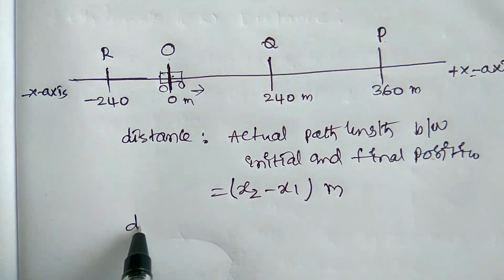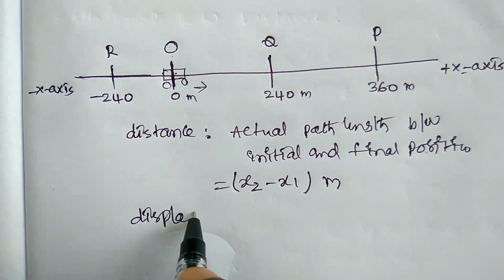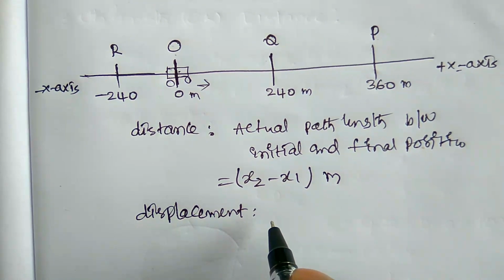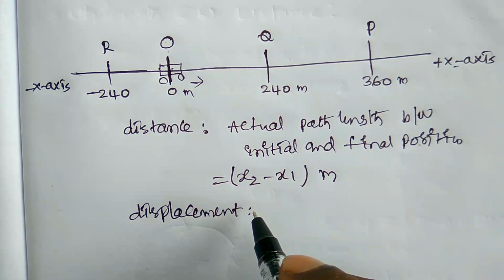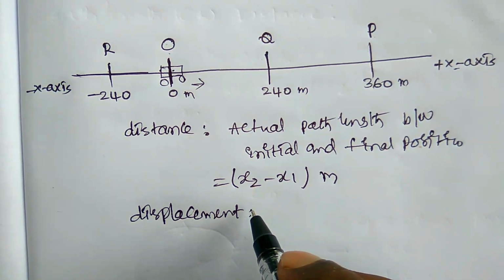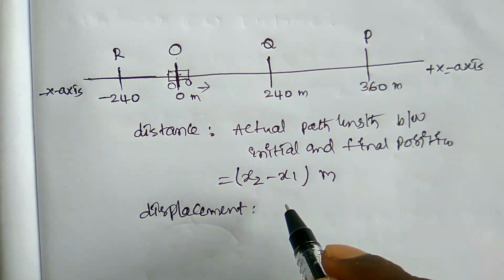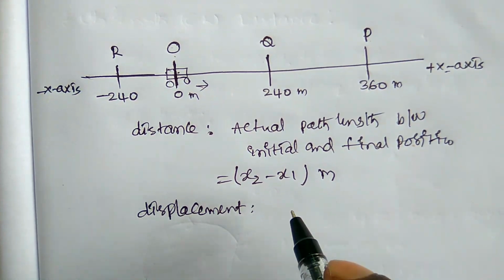And coming to the displacement, how can we find the displacement? The displacement is the change in the position. Simply we can say the displacement is the change in the position, or the shortest distance directed from the initial and final positions, irrespective of the path length.